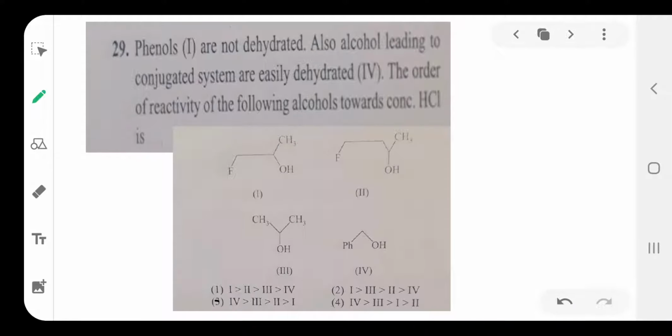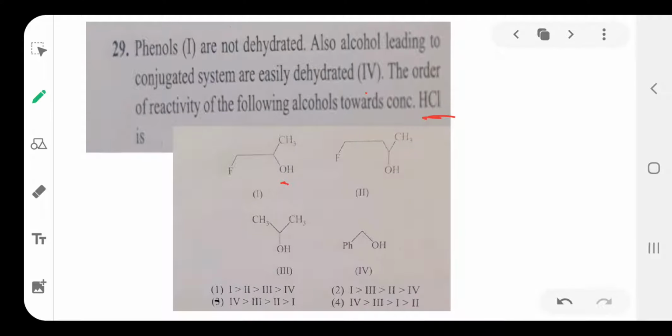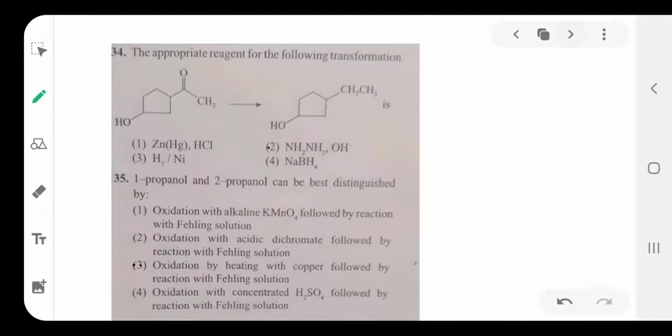Then next, question number 29. Phenols are not dehydrated. Also, alcohols leading to a conjugated system are easily dehydrated. The question asks for the order of reactivity of the following alcohols toward HCl. It is the same concept as question 28. Which of the following compounds forms the stable carbocation after loss of OH minus? That one easily undergoes dehydration.